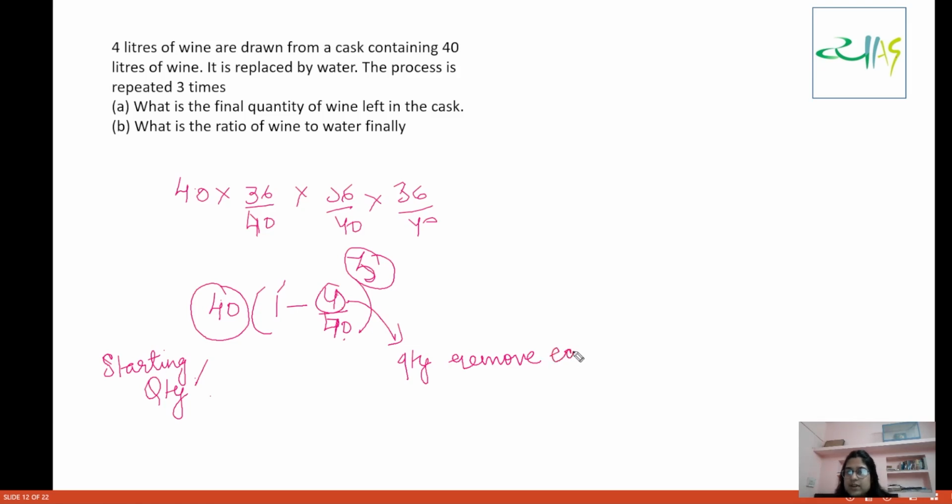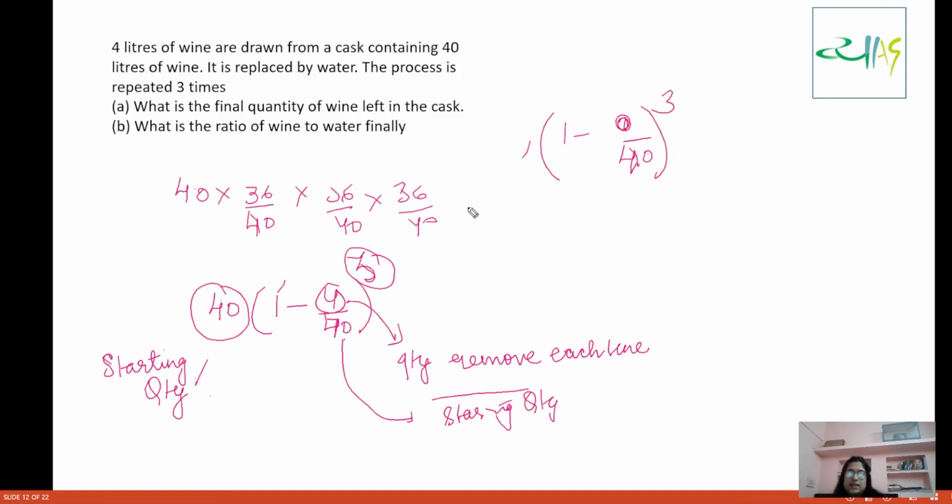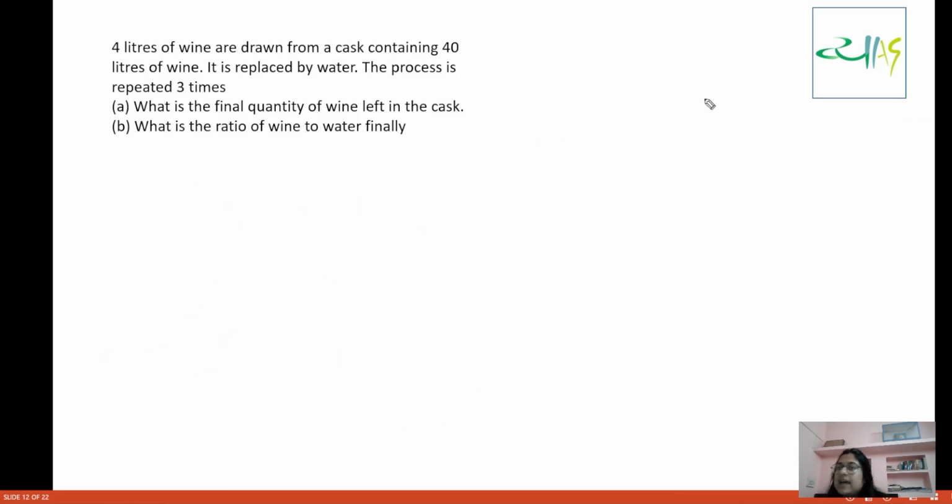And here you will write the starting quantity again. So this becomes a formula for you. First write the starting quantity, then 1 minus, write how much you withdraw each time, divided by your starting quantity, and the number of times you can apply as the power.